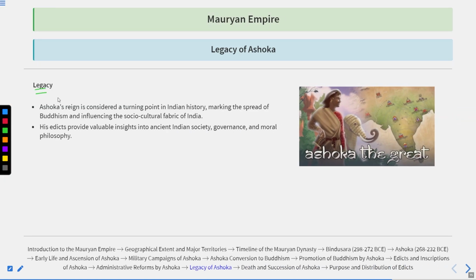If we talk about the legacy of Ashoka, then remember, he is often called Ashoka the Great, Ashoka Mahan, or Chakravarti Ashoka Samrat. Ashoka's reign is considered a turning point in Indian history. Why? Because Ashoka was the main patron of the Buddhist religion, which not only helped in strengthening the religion but also influenced the social and cultural fabric of India through his policies. His edicts provide valuable insights into ancient Indian society, governance, and even the moral philosophy that the people had.